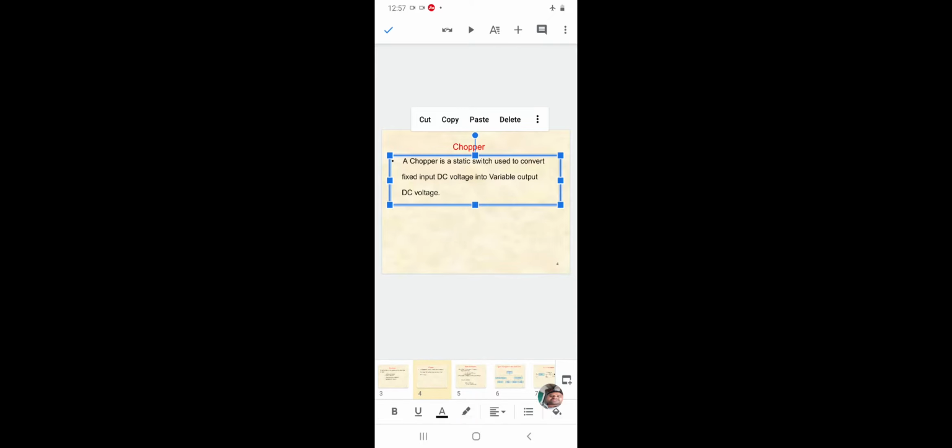These are competitive exam questions, objective type for competitive exams and job purposes. We already discussed the definition of chopper: a chopper is a static device, static switches used to convert fixed DC input voltage into variable DC output voltage. So option C, static, is the correct answer.